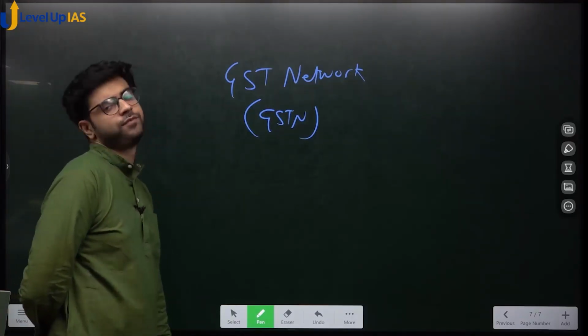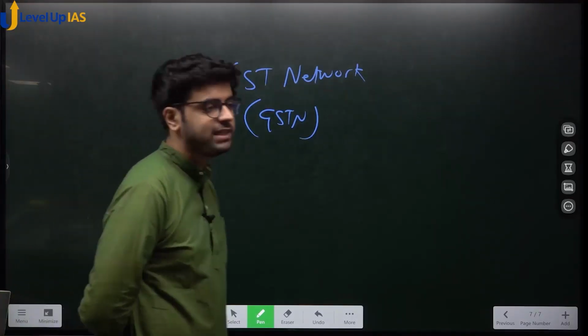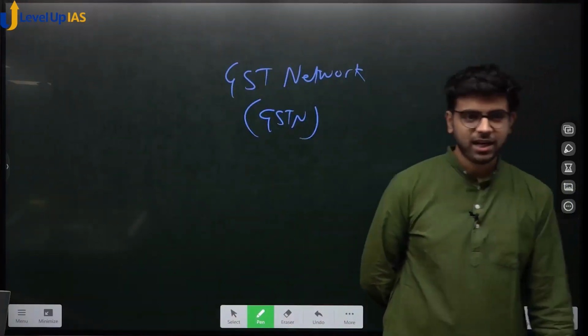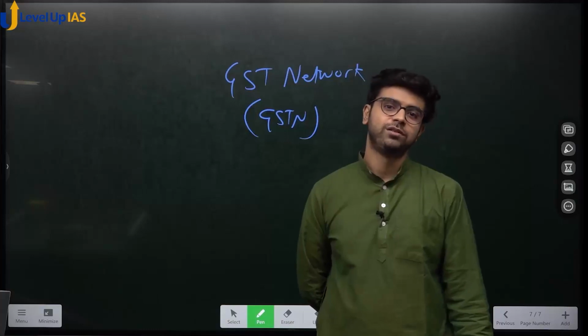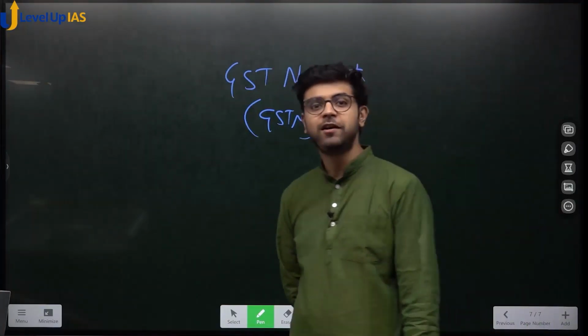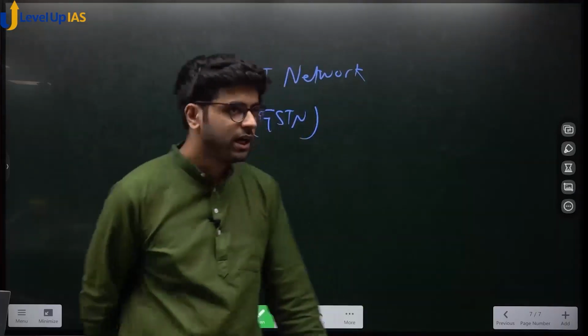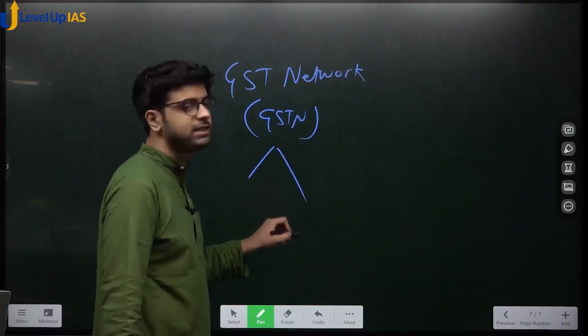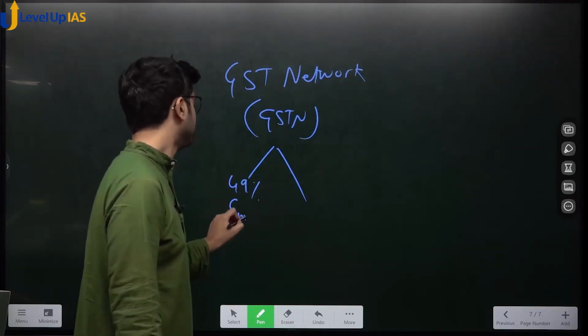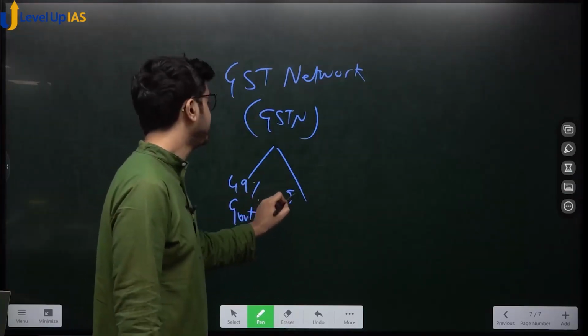Would you believe me if I said that earlier the GST Network was privately owned? Just imagine, it was under the control of a private party. So earlier, when it was introduced, the GST Network's shareholding was 49% government, Center and states both, and 51% private.